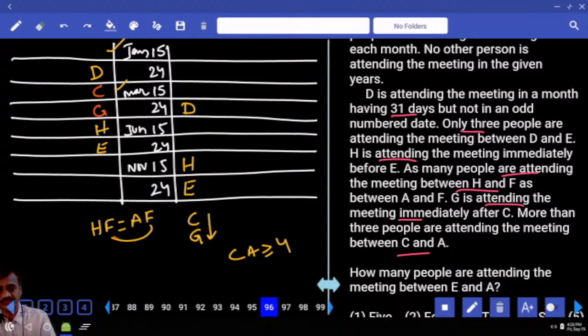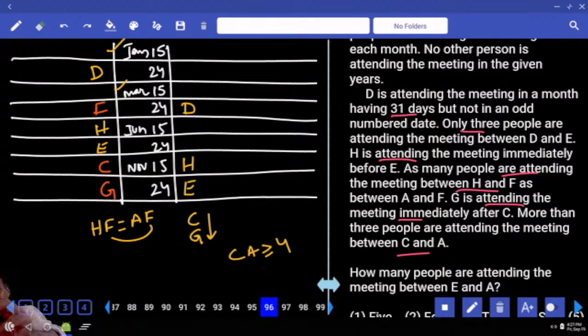Then, F is exactly between H and A is not possible. Are you getting this or not? In this case, C and G at this place is not possible. Then C and G at another place. Then F is exactly between. Now, F can be here. If F is here, then A will be here. Now, the number of people between C and A should be greater than or equal to 4. Here we are having only 3. Is it possible? No. Hence, F cannot be here.